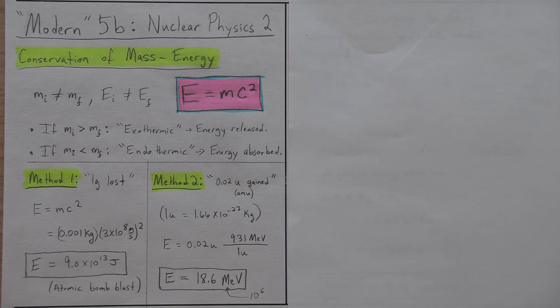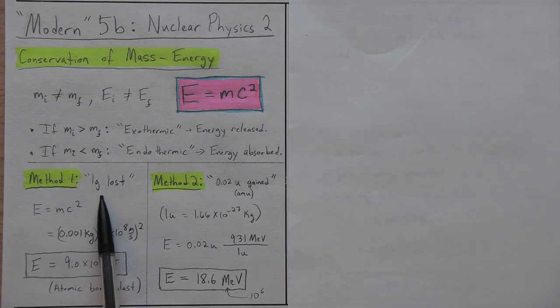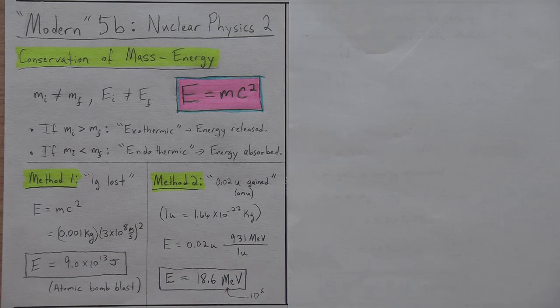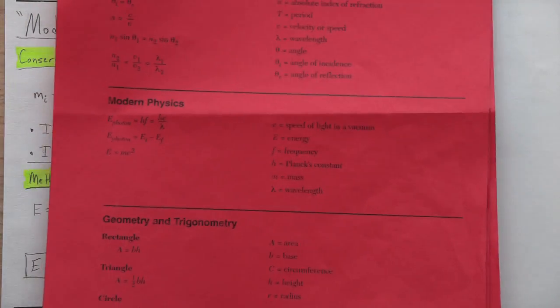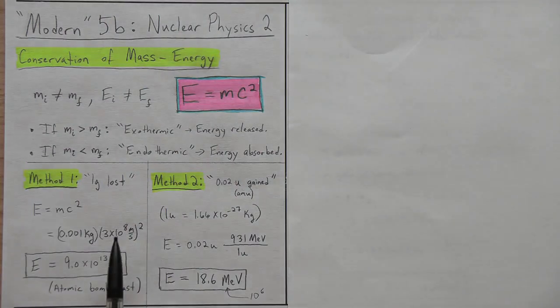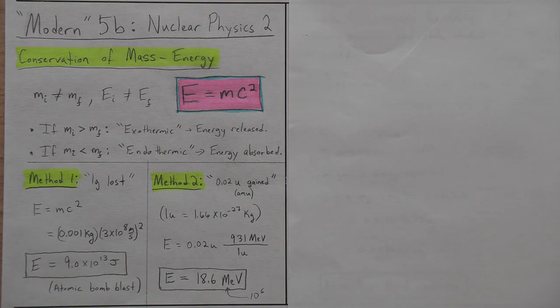Let's suppose in a particular experiment you have 1 gram lost. So you capture all the atoms that you had before and you measure them, and there's 1 gram missing. Totally fine. It's possible. So how much energy was then released to the environment? You use E equals mc squared, which, by the way, is in the reference table, so you don't need to memorize that. Here's the modern physics section, and we have E equals mc squared. C, of course, is the speed of light. You don't have to memorize that either.